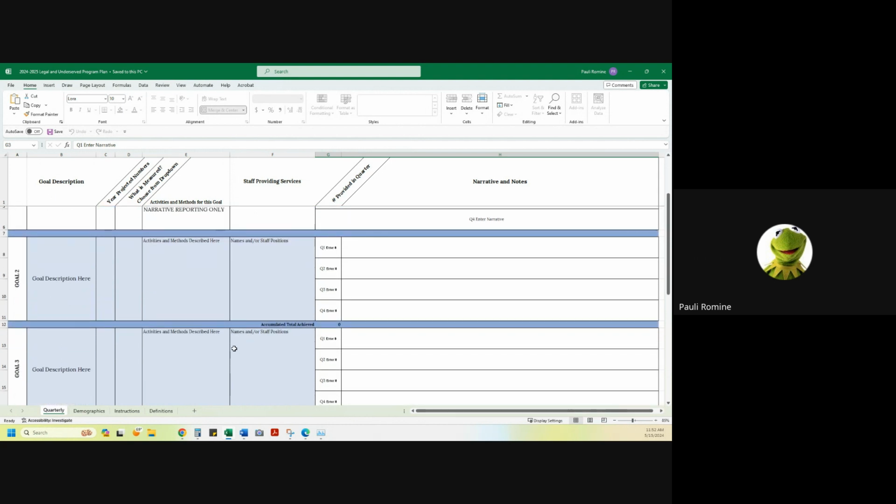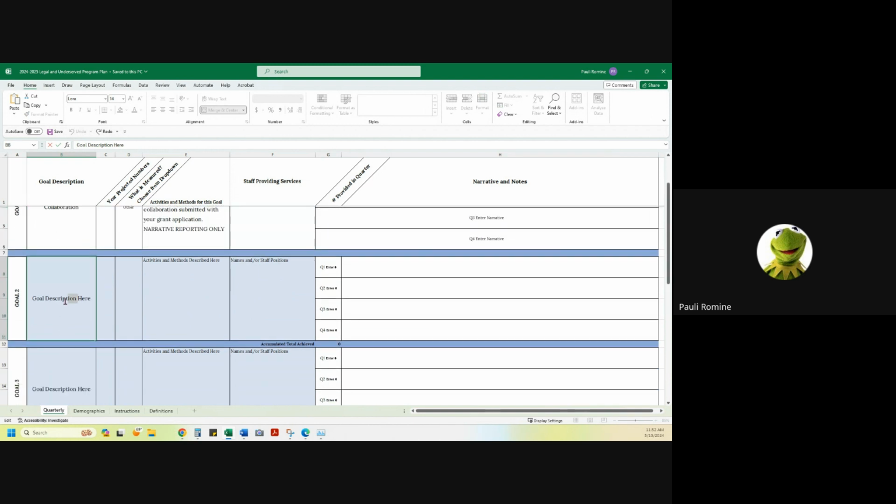As far as the rest of your program plan, you will enter your own goal into these boxes. They should be the same goals that you have had the previous year. They should be the goals that we have sort of approved and agreed upon. There should not be a lot of changes. If you need to make huge changes to your goals, we either will be talking about that or we should be talking about that. They should be your state-funded goals done by your state-funded people.